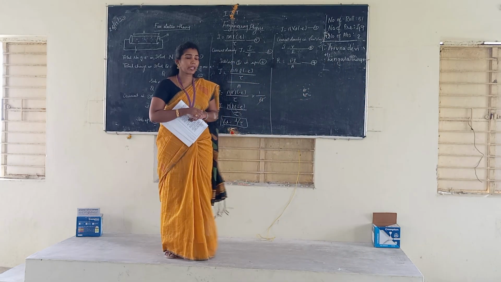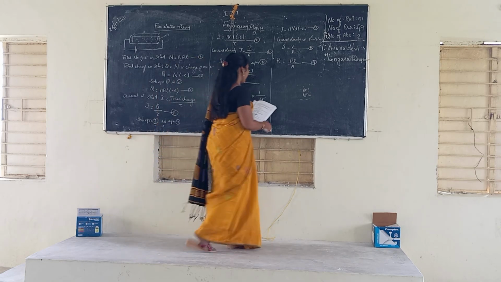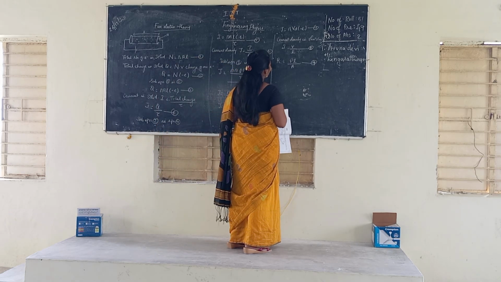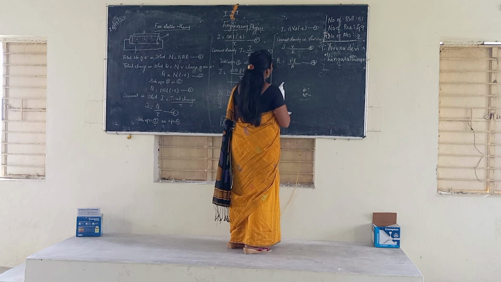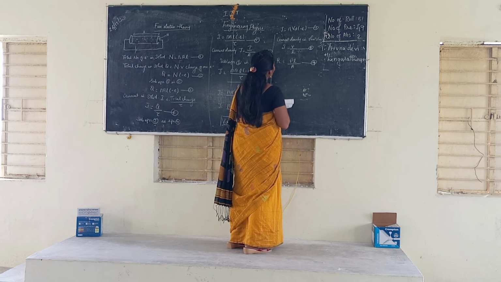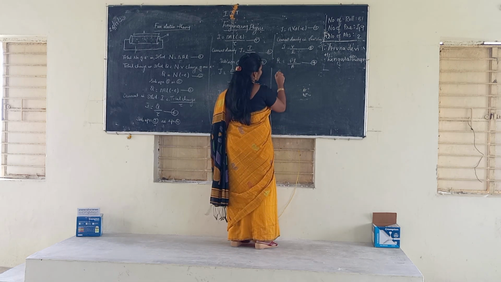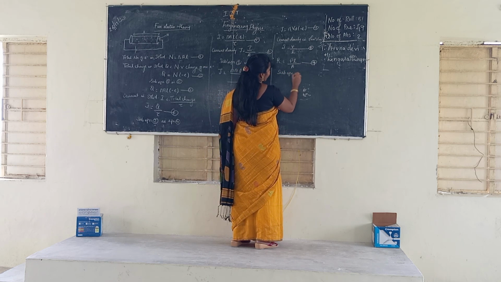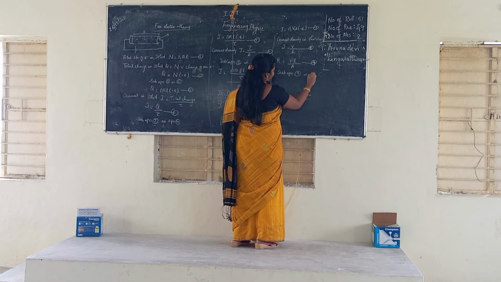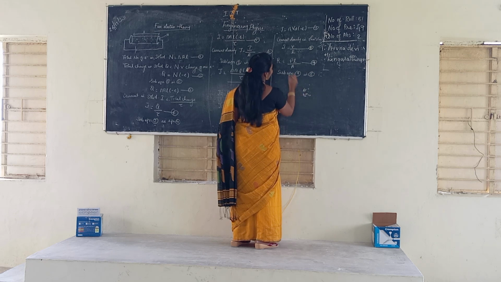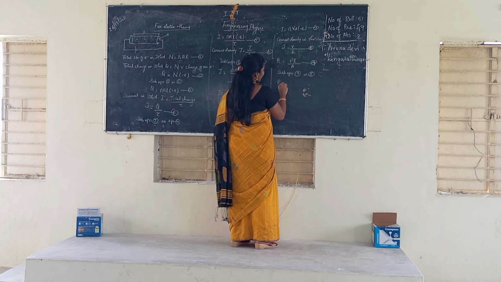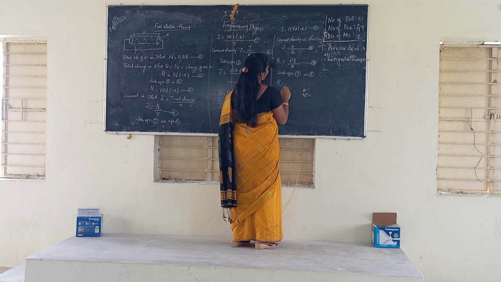Okay, now substitute equation 9 in equation 8. What will we get here? R is equal to what?